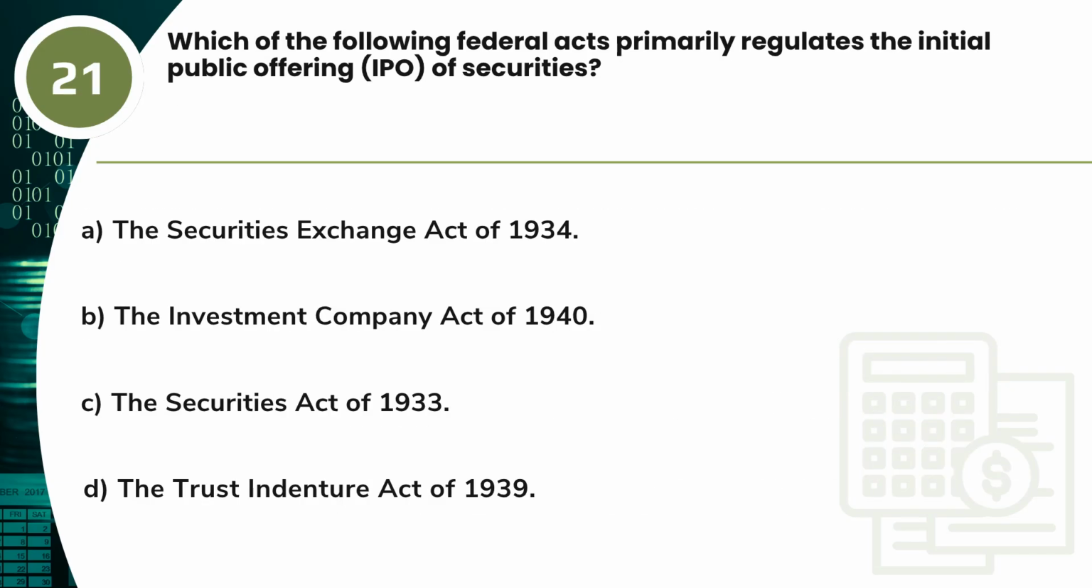Question 21. Which of the following federal acts primarily regulates the initial public offering, IPO, of securities? A. The Securities Exchange Act of 1934. B. The Investment Company Act of 1940. C. The Securities Act of 1933. D. The Trust Indenture Act of 1939.